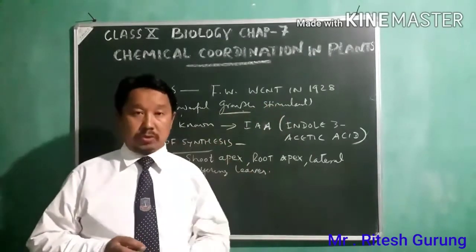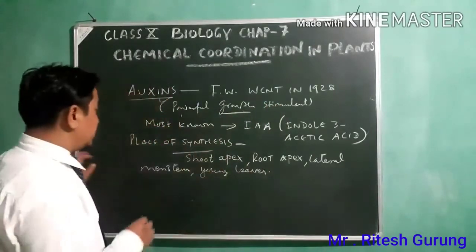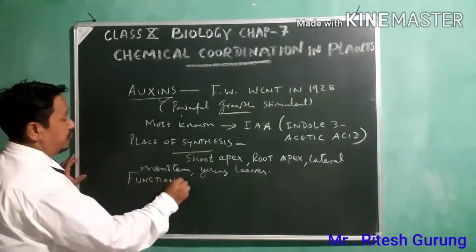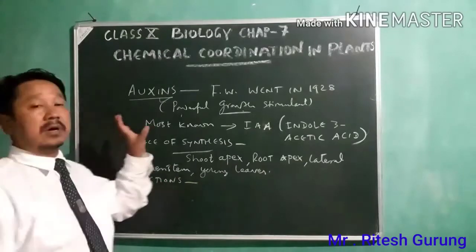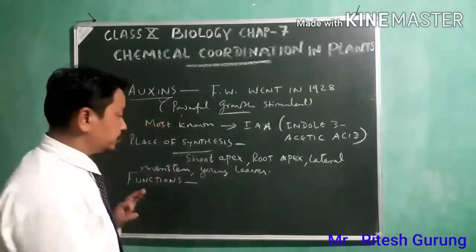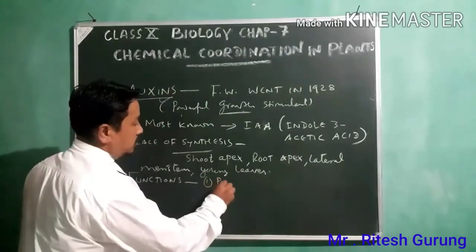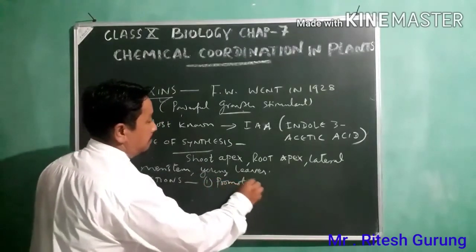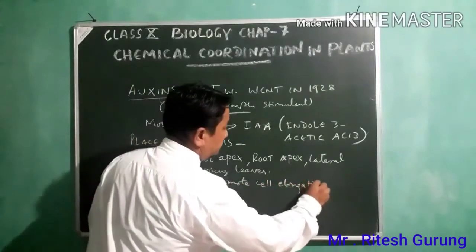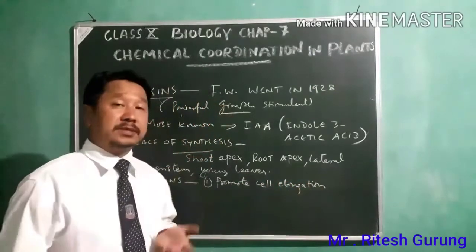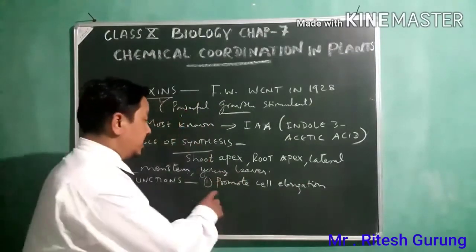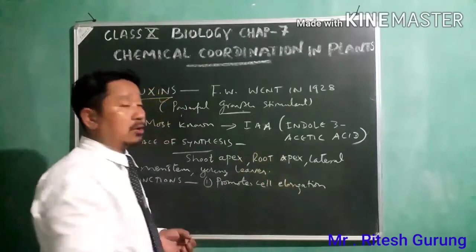stimulates the growth. Alright, now let's talk about the functions. What are the functions of auxins? Number one, promote cell elongation. So there are many functions, but we'll see only those which are very important. So number one, it promotes cell elongation.